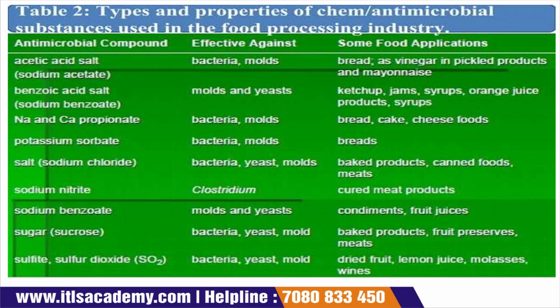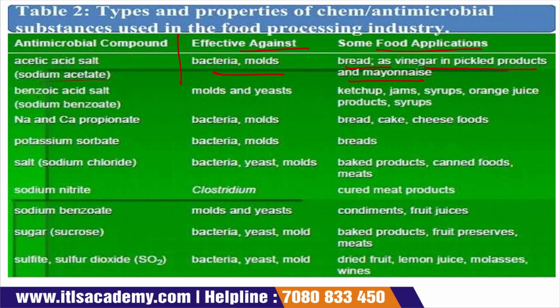Antimicrobial compounds: the first column is the antimicrobial compound, then what it is effective against, and then some food applications. The first is acetic acid, salt, sodium acetate. It is effective against bacteria and mold, and it can be used in bread, as vinegar in pickle products and mayonnaise.